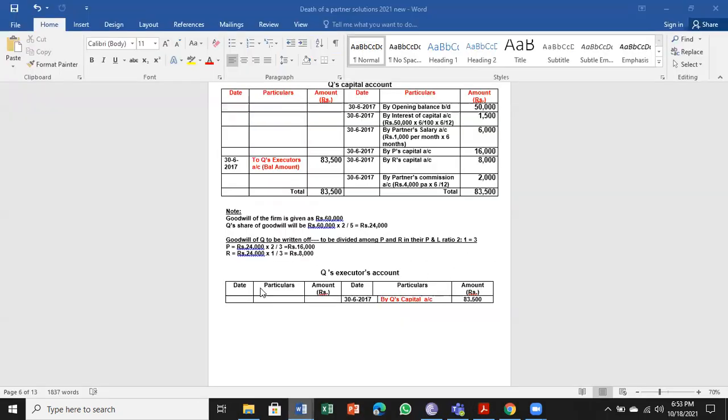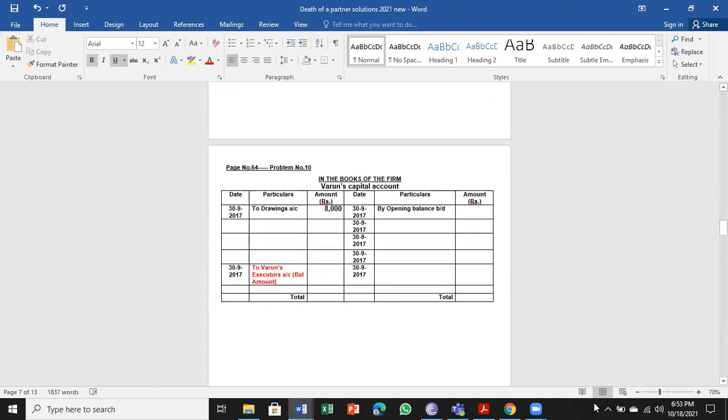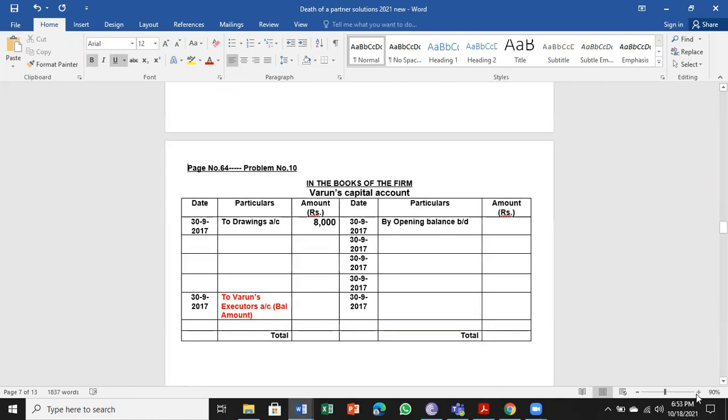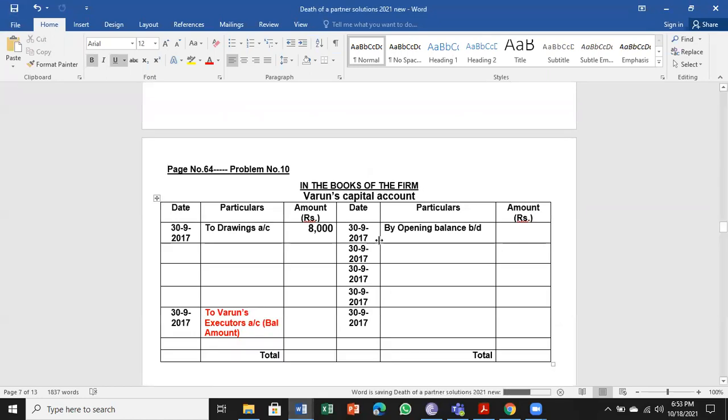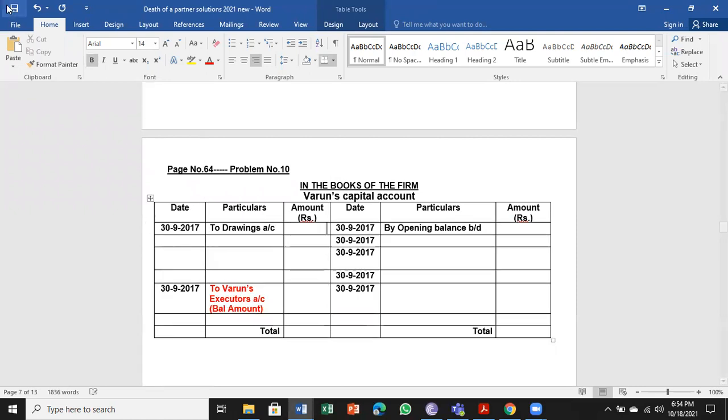So if we go for working, Varun's capital account, we will take it up. First, opening balance brought down.